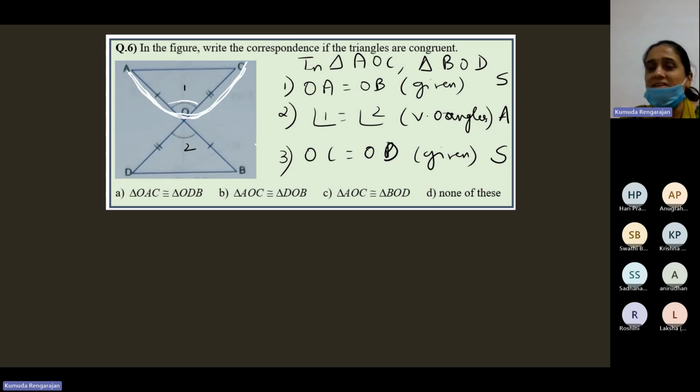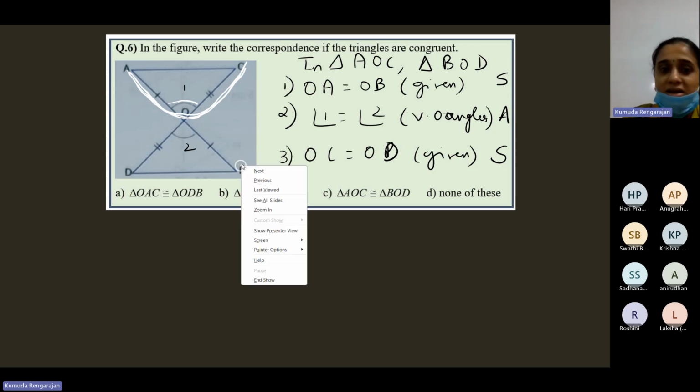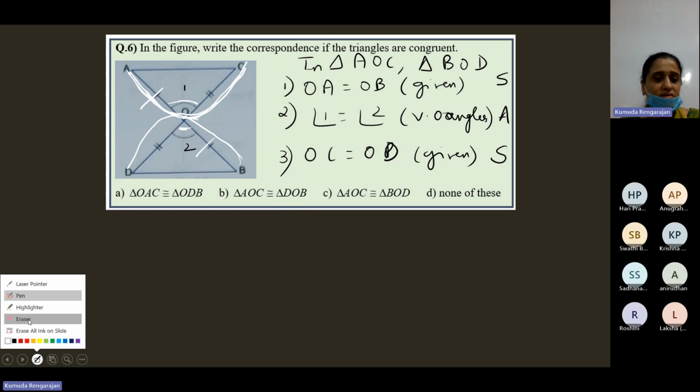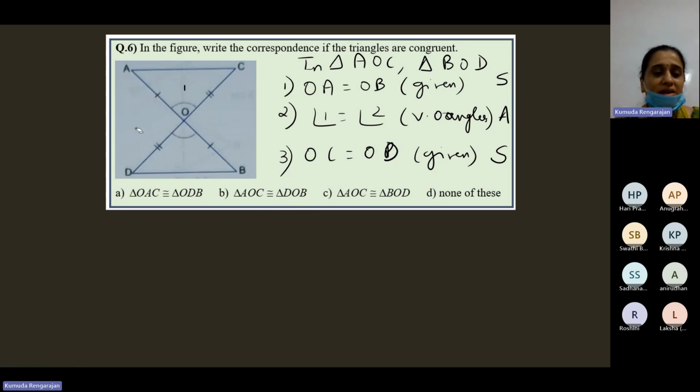Do the same thing here also. You should start from B. You'll say hi to BO, because this one is equal to AO. Then the vertically opposite angle, then this side OD. You can just travel in the same direction.